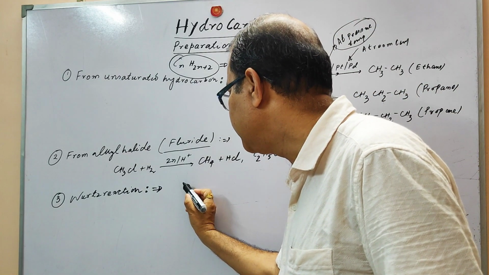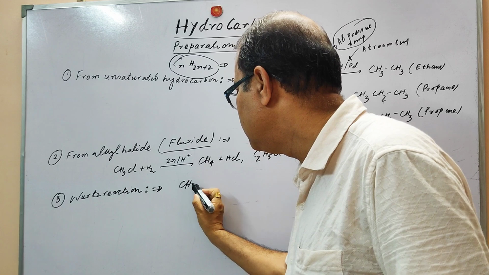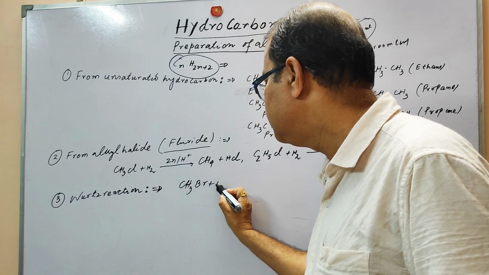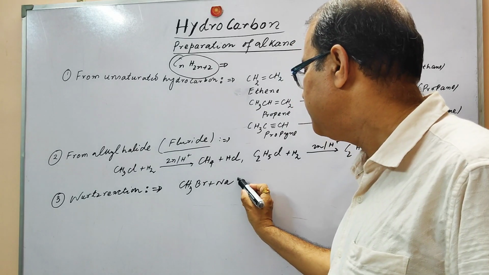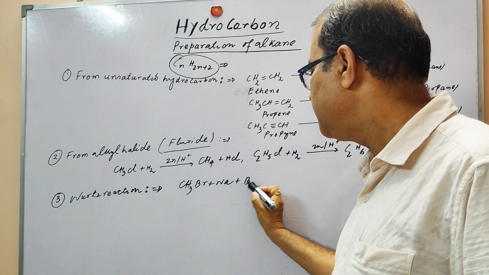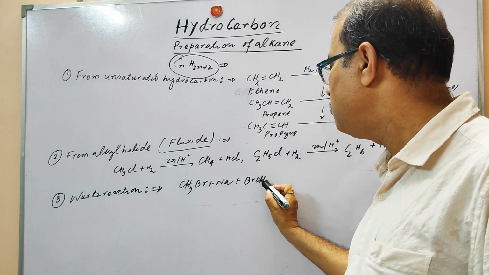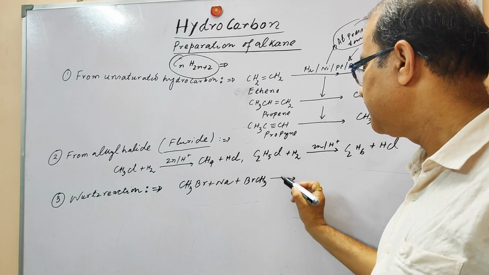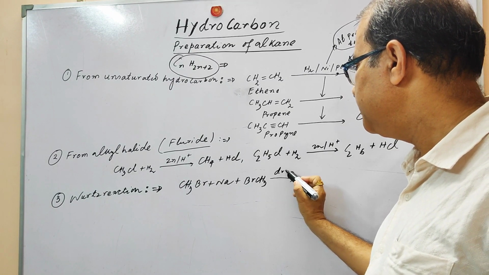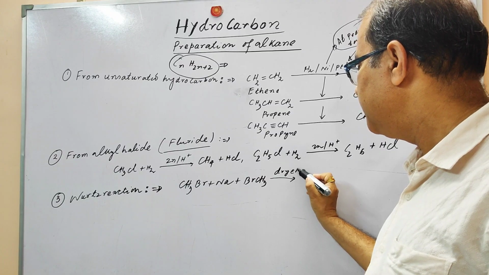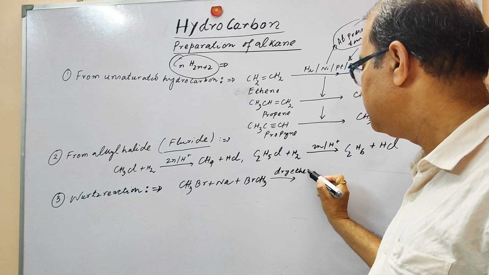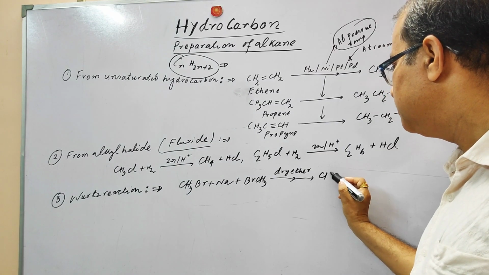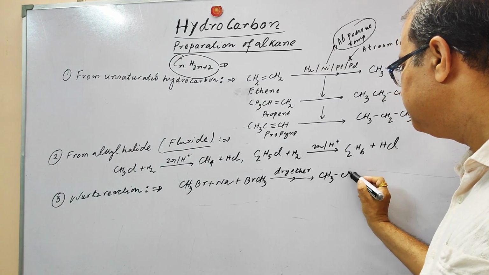As per example, we are taking bromomethane plus sodium, and here 2 bromomethane molecules in presence of dry ether are going to produce ethane.